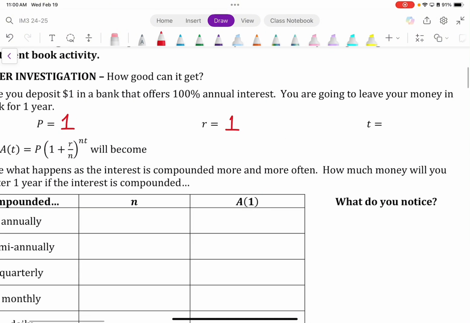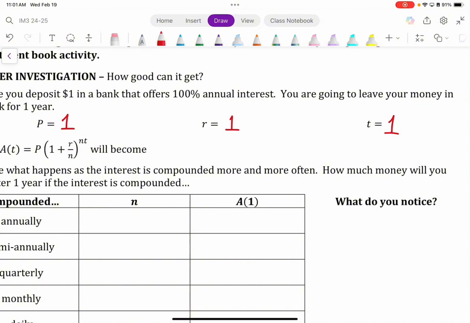All right, and lastly, T stands for time. We're leaving the money in the bank for how much time? 1 year, okay? So we're going to default all of these variables to 1. And what that's going to allow us to do is replace those corresponding variables in this formula down here.